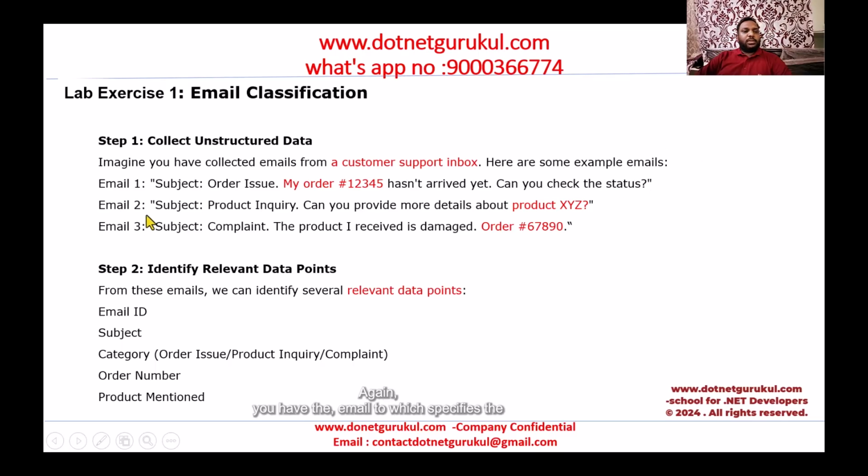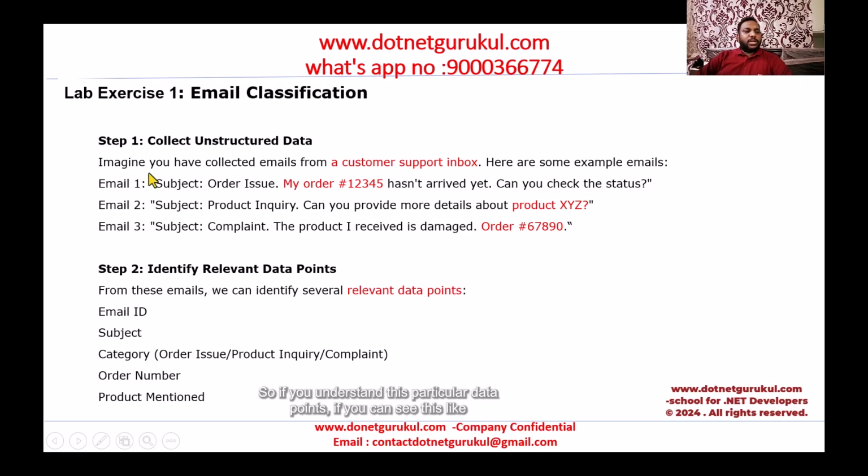Again, you have email 2, which is a product inquiry and is asking about the product name. And similarly, the subject of the next one is a complaint about the product received, and the order number is so and so. So if you see the data points here, in the first email he has mentioned the order number, but not the product. In the second email, he has mentioned the product inquiry of a particular product, but not the order number. Similarly, again, he has mentioned the order number, but not the product.